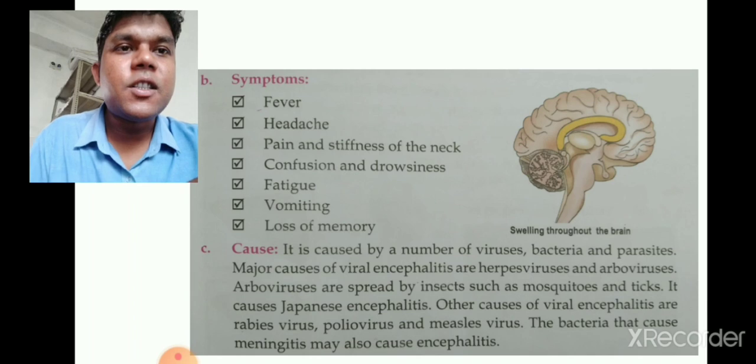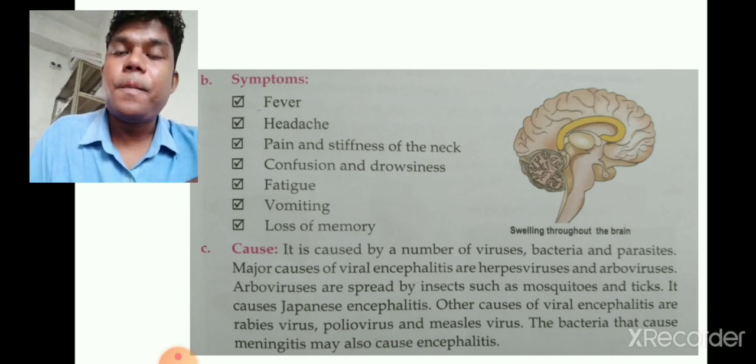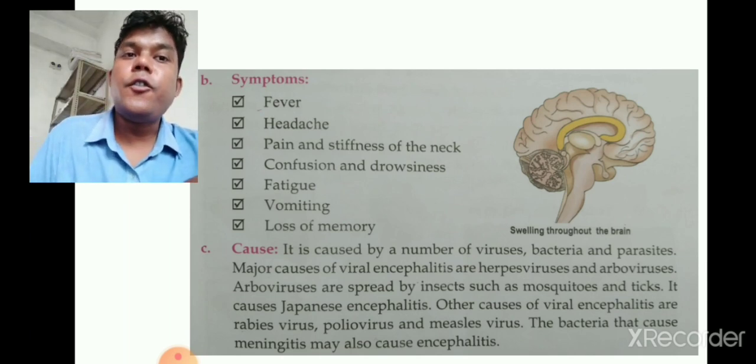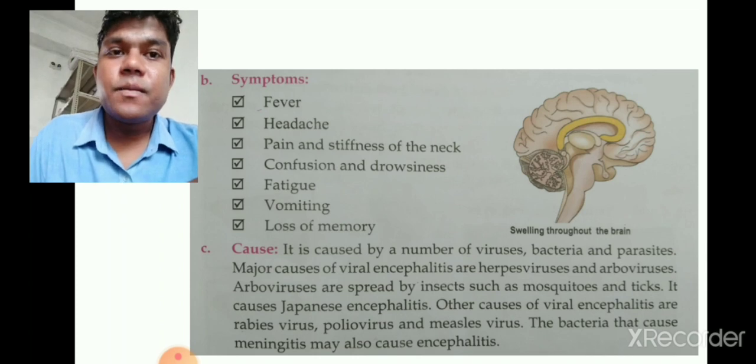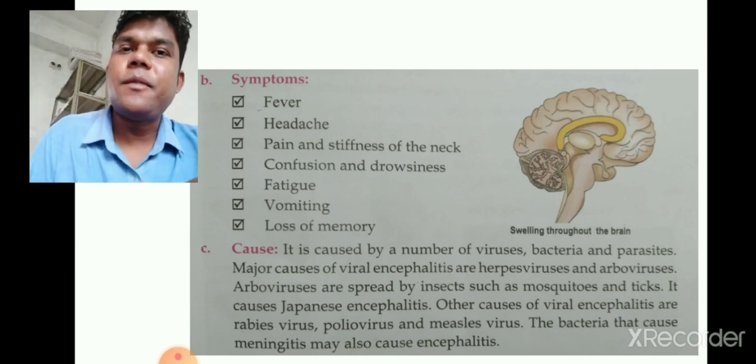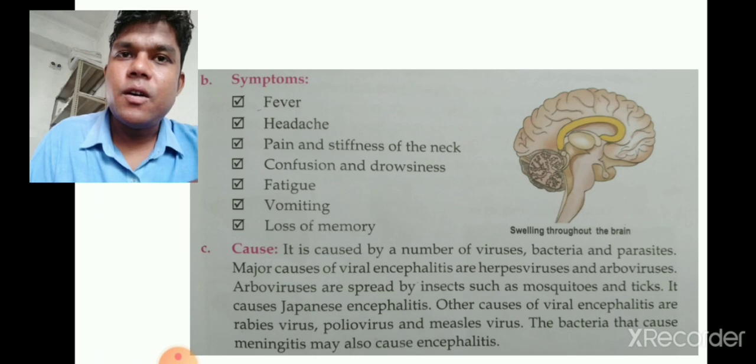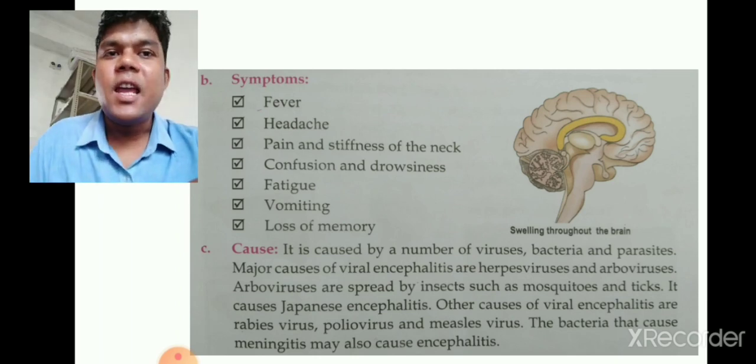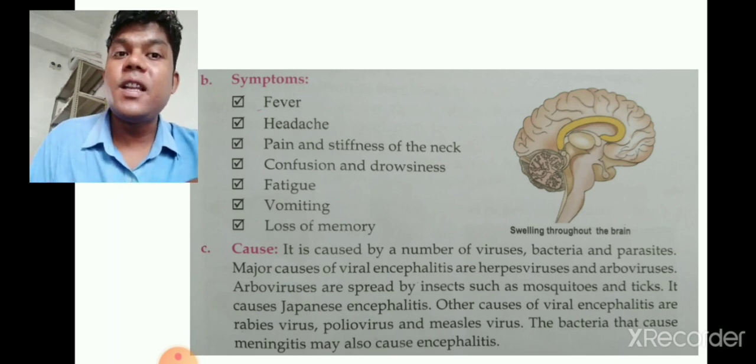Then pain and stiffness of the neck, similar to meningitis, confusion or drowsiness, fatigue, vomiting, and loss of memory. So almost all the symptoms are similar to meningitis.